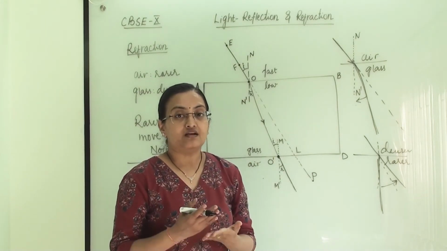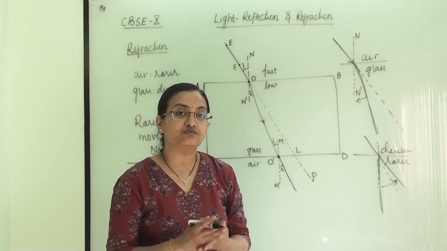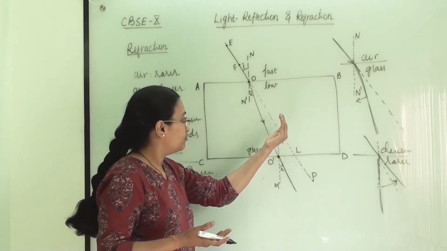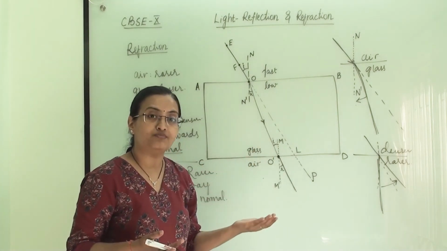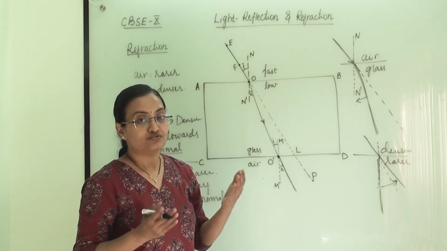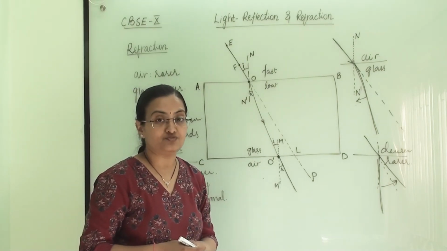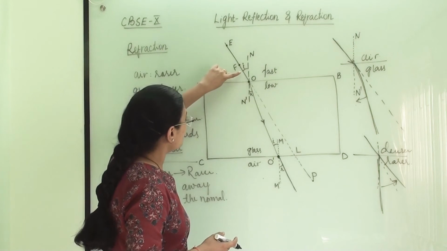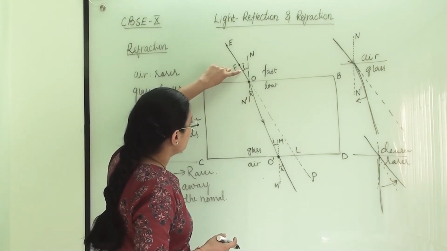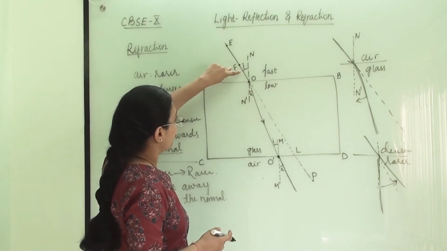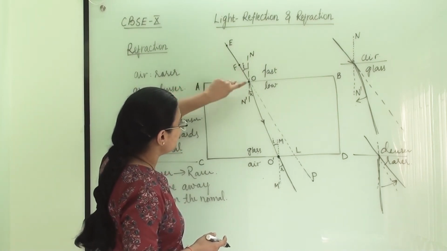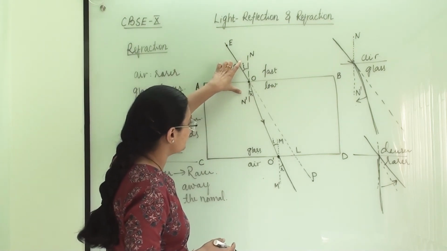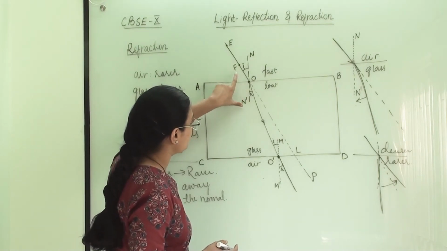If you are taking water and air, then water will be the denser medium. So when it goes into water, it will move towards the normal, and when it is coming out from the water, it will move away from the normal. So we have to see which medium is denser and which medium is rarer. Here we can see this effect, in which this is the angle of incidence, and here the angle of refraction. I have denoted i for the angle of incidence and r for the angle of refraction. This is the first thing.